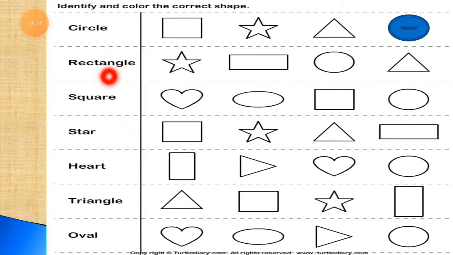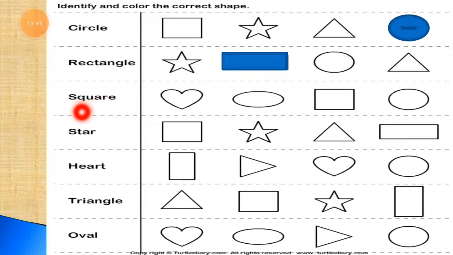Now the rectangle. Next one is a rectangle shape. So which is the rectangle shape from these given shapes? You have to identify the rectangle shape and you have to color it. You can see I color the rectangle in blue. This is the rectangle shape.